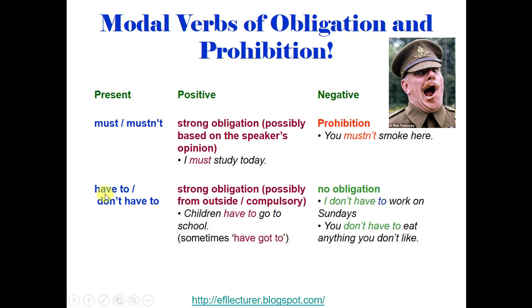What is the thing about have to? Have to, we have to conjugate it depending on the tense. For example, if it is in present, it is have to and has to. In past, it is had to. And in future it is will have to.